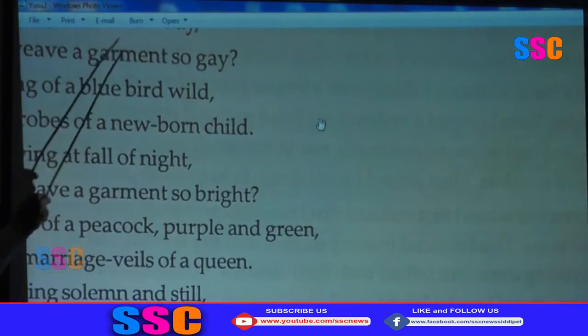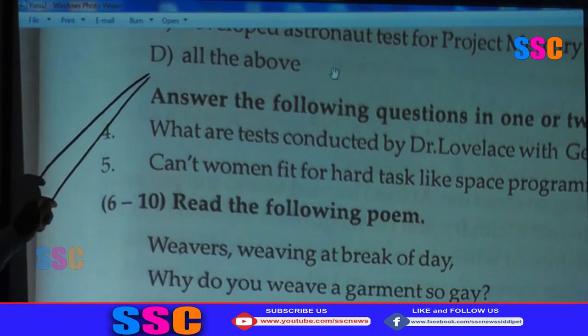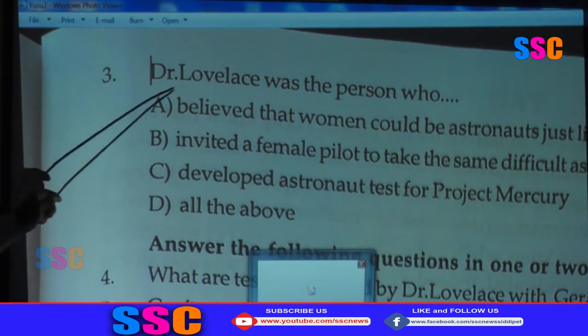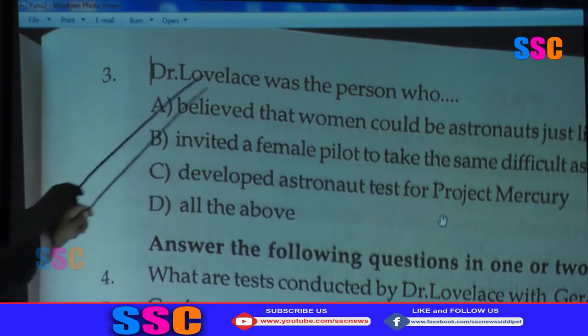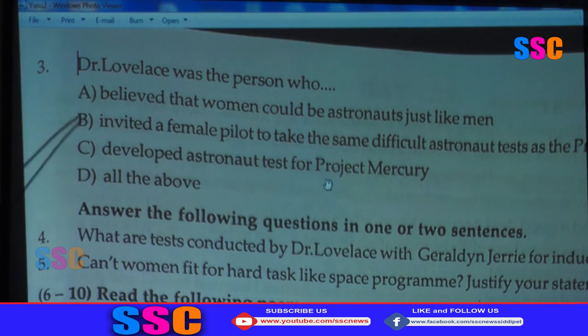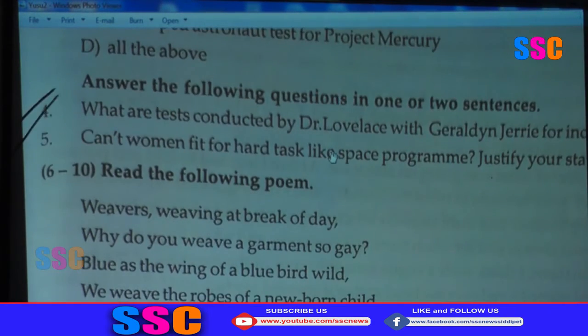Okay, this is the third multiple choice question. Dr. Lovelace was the person who, 4 options are like this. You have to choose the right option. Then the fourth one and fifth one, short answer questions.